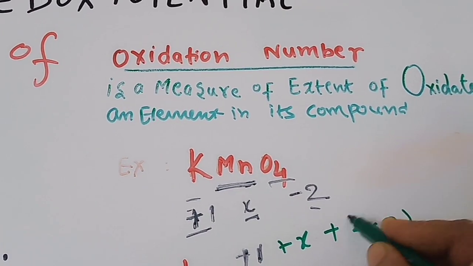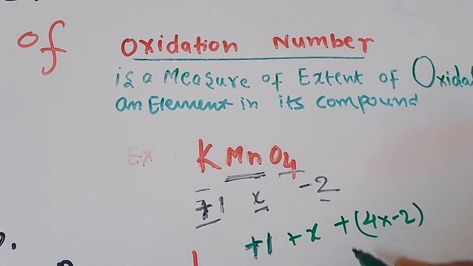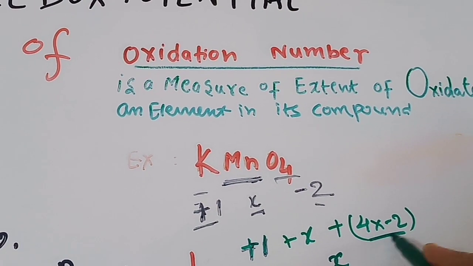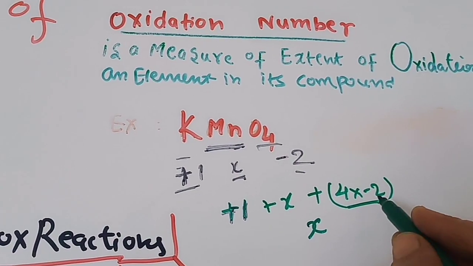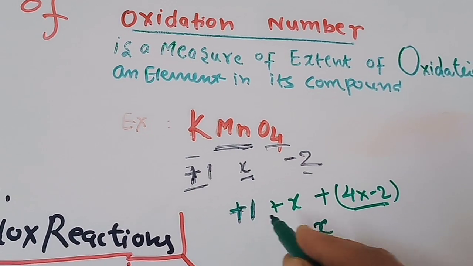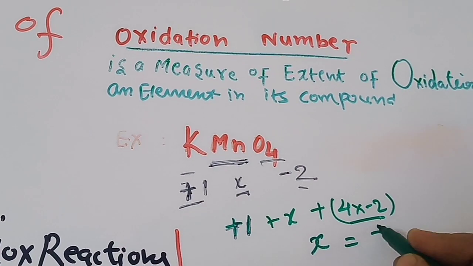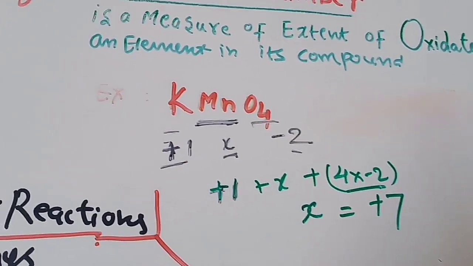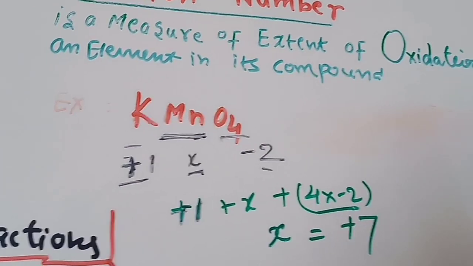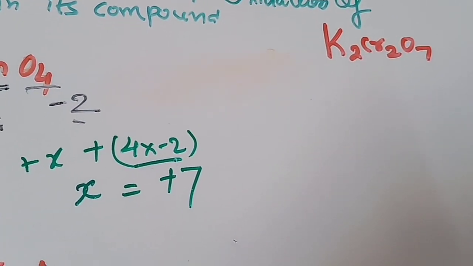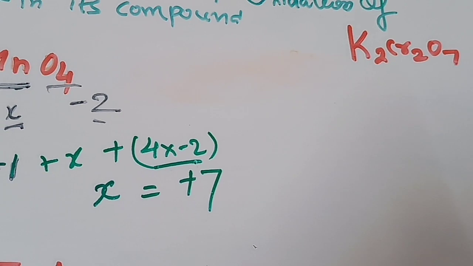So for X, here we get -8, and this is +1. Calculating it, we will get +7 here. Okay, then the next compound, to find out the oxidation number of the chromium.